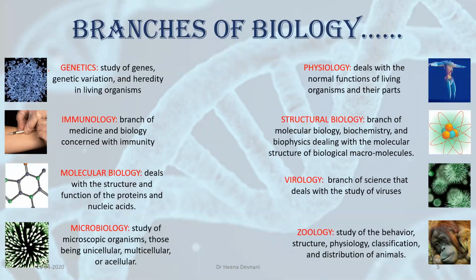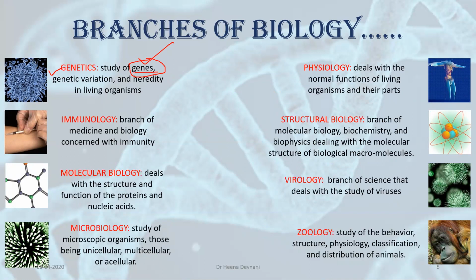Another very important branch of biology is genetics. Genetics deals with genes. In 10th standard, we have already studied the concept of gene. What are genes? They are the hereditary units of a living organism.